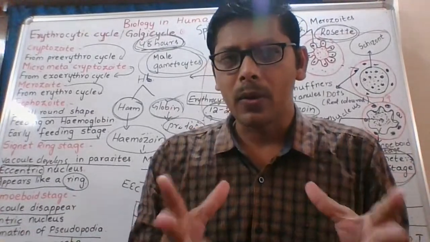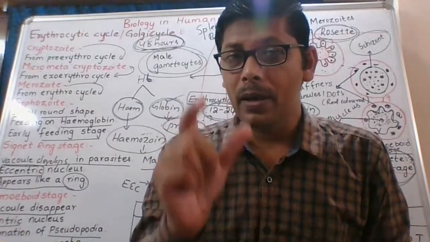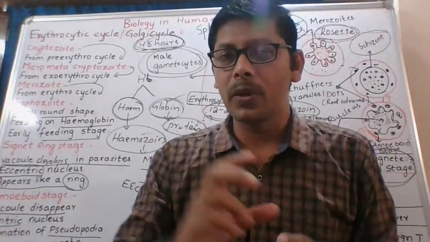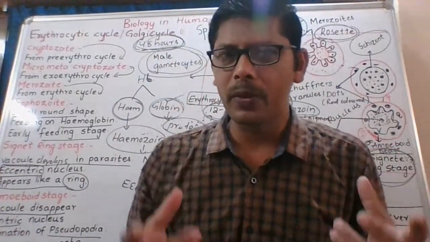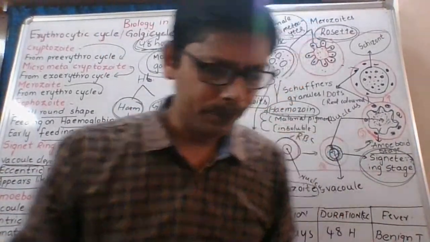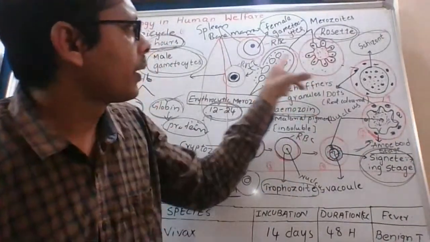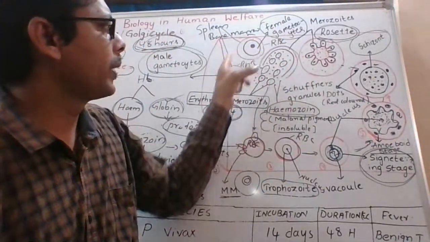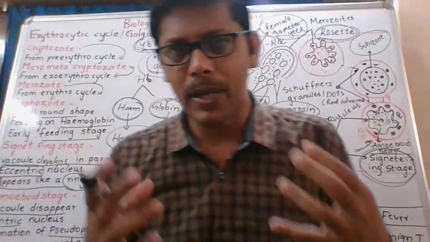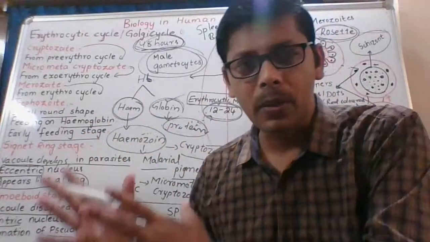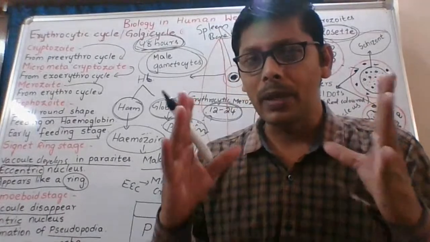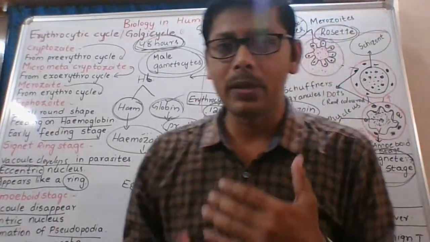Ronald Ross, as I told you on the first day, observed oocysts of the Plasmodium on the crop wall. The crop wall also gets damaged, the mosquito also gets some damage, but it does not get malaria. Okay, right. These male gametocytes and female gametocytes present in RBC, when the mosquito sucks blood, enter into the primary host or invertebrate host or definitive host, and there it completes the sexual cycle.